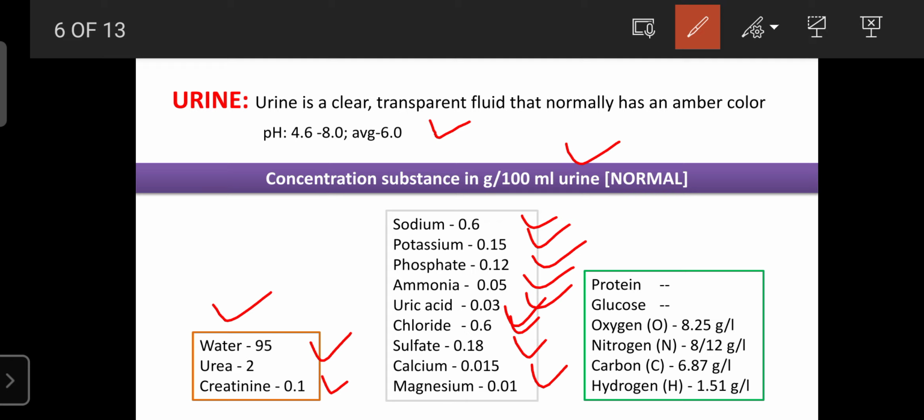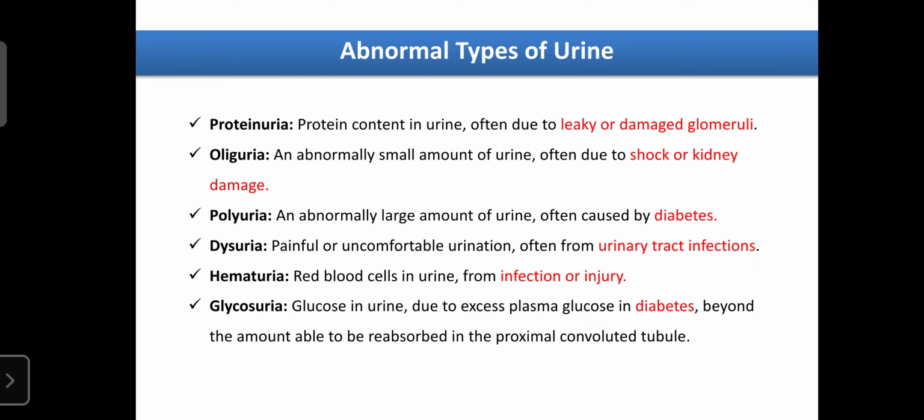Urine also contains traces, negligible or absent, of protein and glucose, but it also contains oxygen, nitrogen, carbon, and hydrogen. These are the normal substances present in normal urine. Next, regarding abnormal urine: if any abnormal substances or constituents are present in the urine, it is considered abnormal urine.